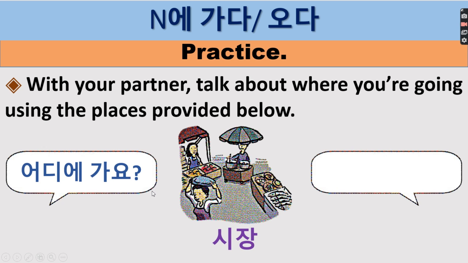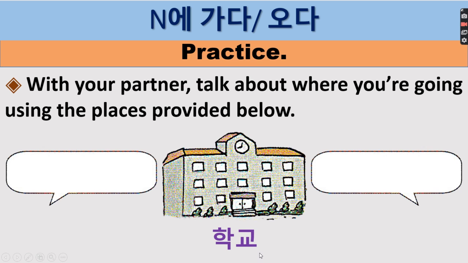Next, with your partner, again, talk about where you're going using the place provided below. We have market, 시장. The question would be 어디에 가요? Your answer would be 시장에 가요. Next, 학교, meaning school. Remember you have either no stress, or if you stress, it will be on the second syllable.